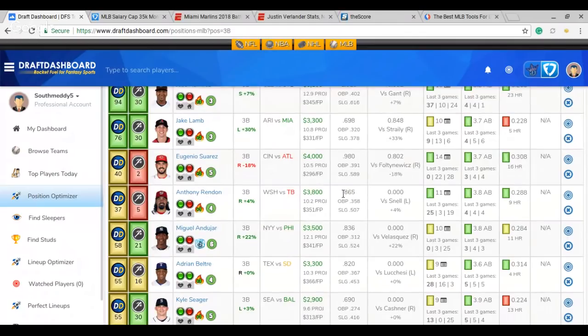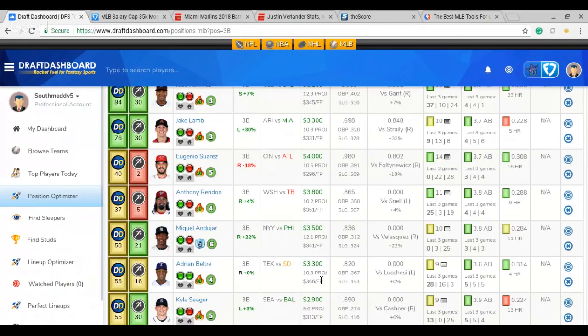Rendon, definitely a GPP play here. He usually hits pretty good against lefties in his career. Snell is a good lefty, but maybe Rendon can get to him a little bit. I don't think his ownership should be too high. Andujar, I don't know if I really want him.